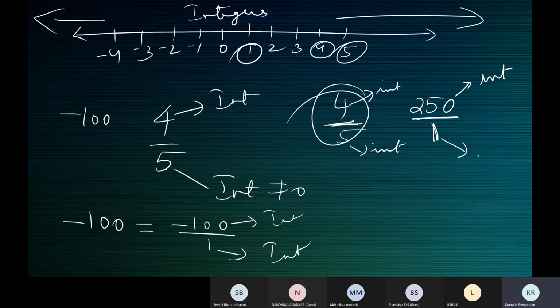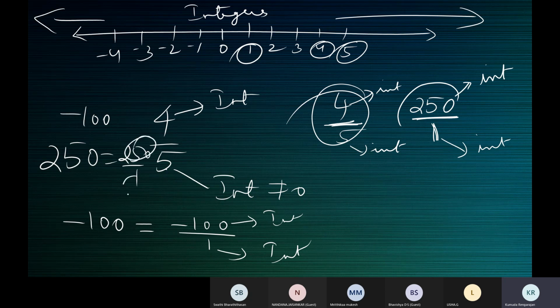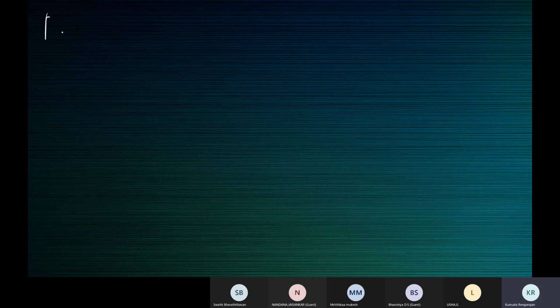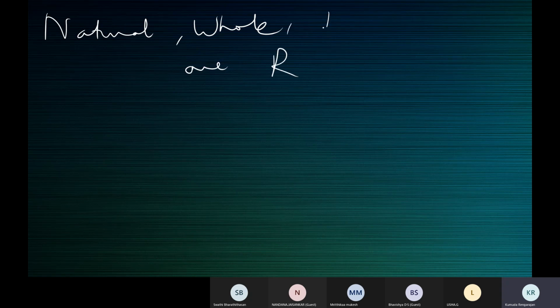And is 1 an integer? Ma'am, it is also an integer. It is not zero, ma'am. Very good. So 250, though it is only 250, can be written as 250 by 1. Integer by integer. So it's a rational number. Integer by integer is a rational number, which means all natural numbers and whole numbers are rational numbers, and integers